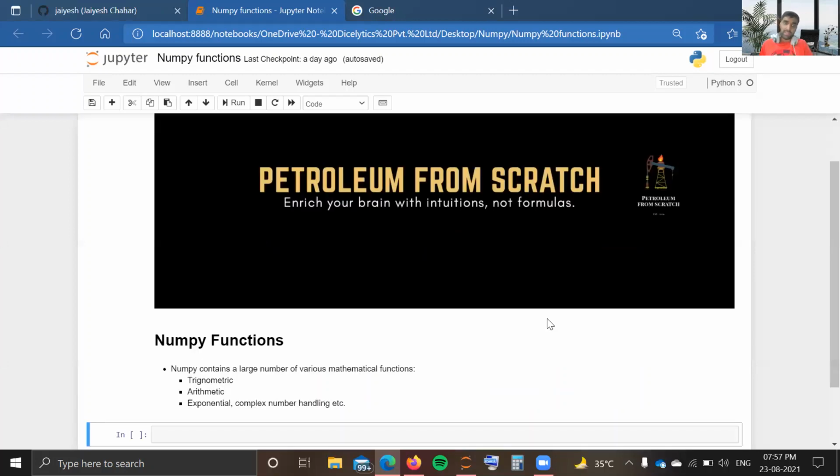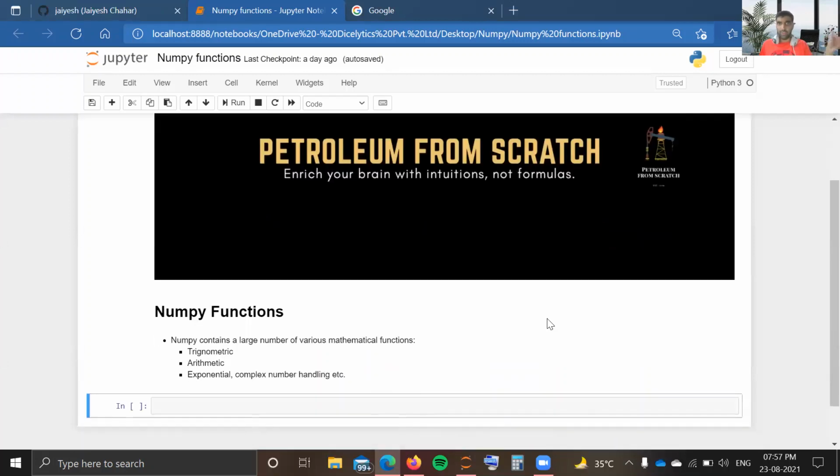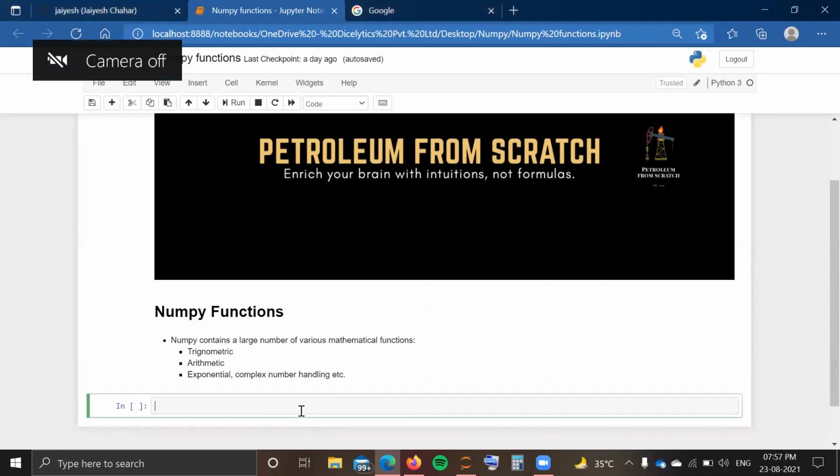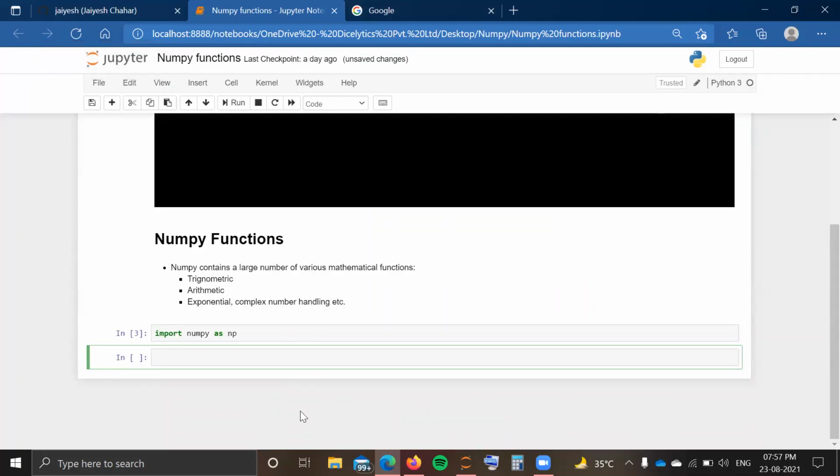NumPy contains a large number of various mathematical functions ranging from trigonometric, arithmetic, exponential, complex number, and various other things. So we are going to see that in this video. Okay, we will start our video. So our first step, as usual, is importing NumPy as np so that we can use this powerful package of Python for making our work easy.